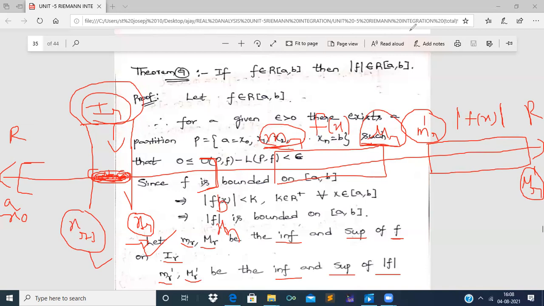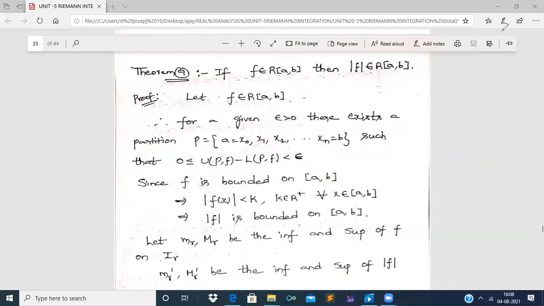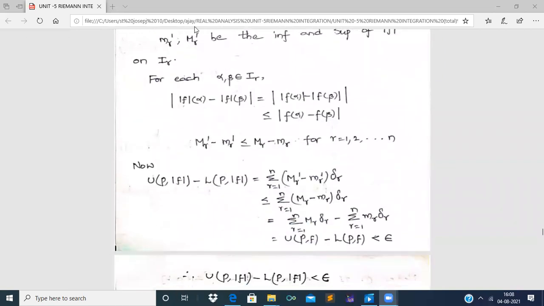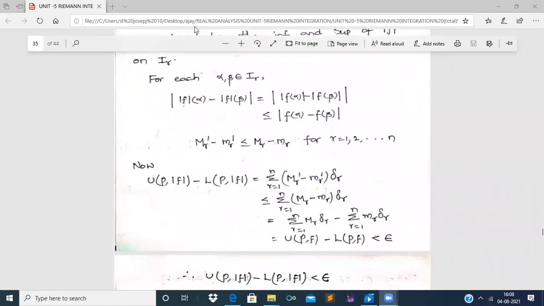Now if we proceed further, see here. For alpha comma beta belonging to Ir, right? Modulus of mod f of alpha minus mod f of beta is equal to modulus of mod f of alpha minus mod f of beta.